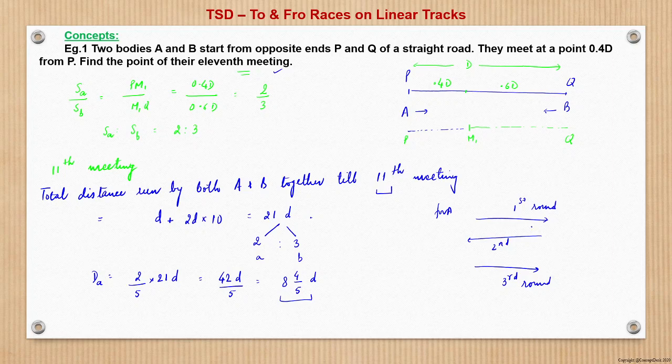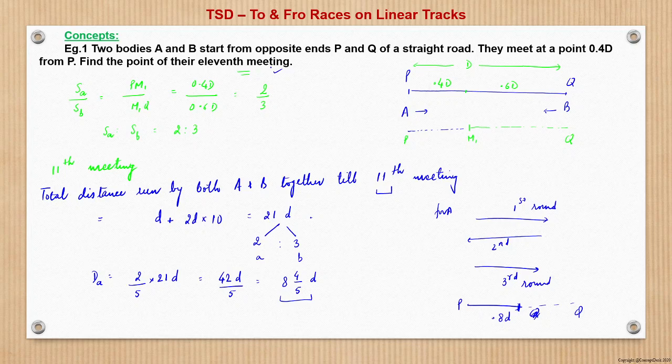All the odd rounds are from P to Q, so the ninth round will be from P to Q, right? And he is meeting at a distance of 4 by 5 d. That is, this point is, suppose, 0.8d. He is meeting at point 0.8d.